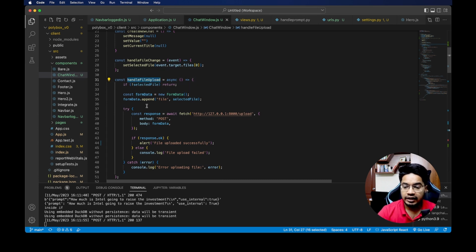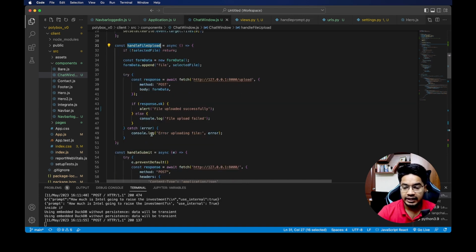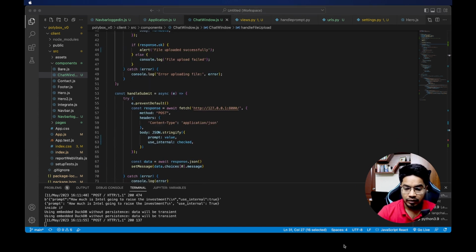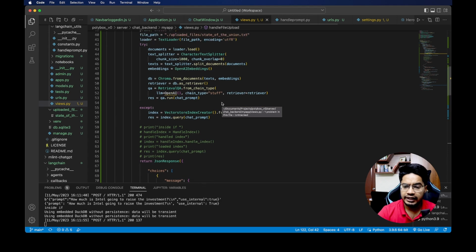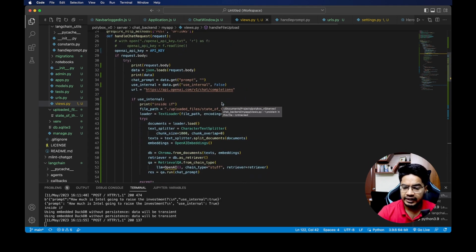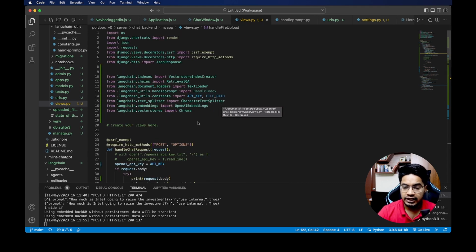For submitting, we capture the file in the form of form data, append our file to it, and send it as a post request to our backend. That is how it is working. Now if I look at the backend code for views, right now this code is not in great shape; I just tried to make things work. I'm using LangChain, its vector store index creator and retrieval QA, for answering these questions.